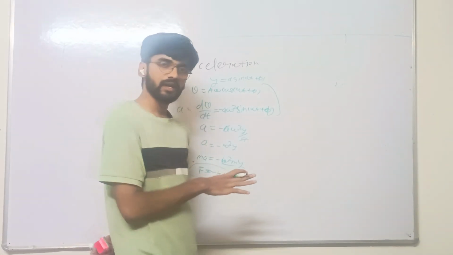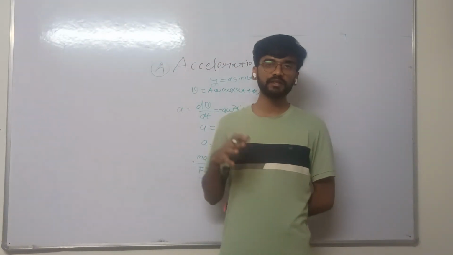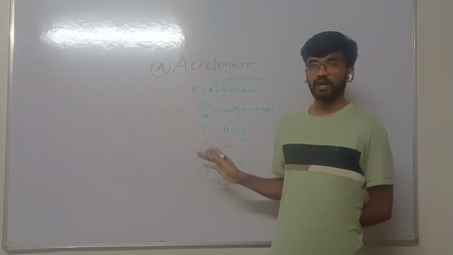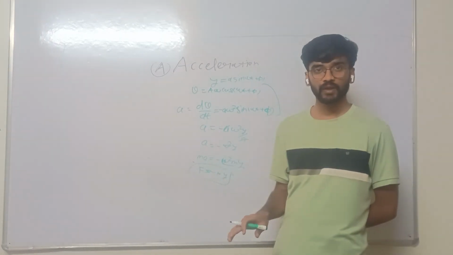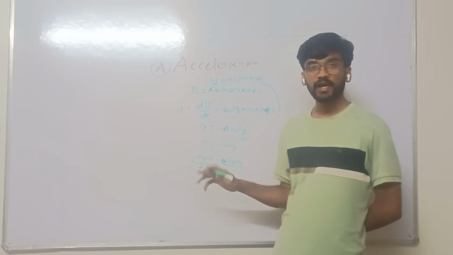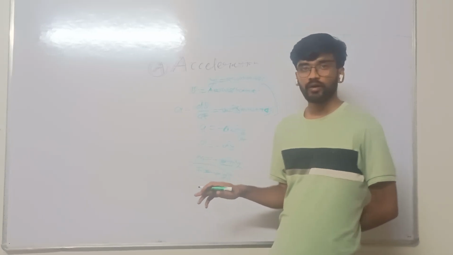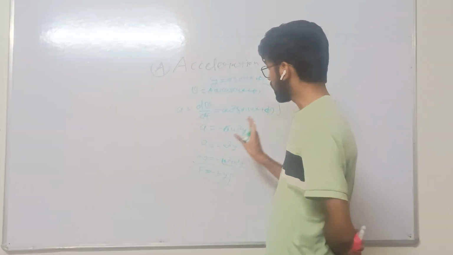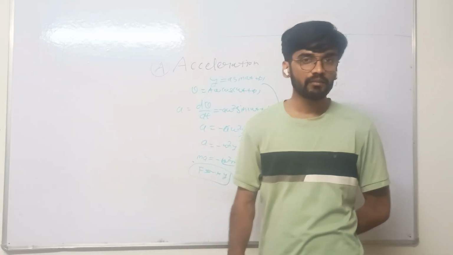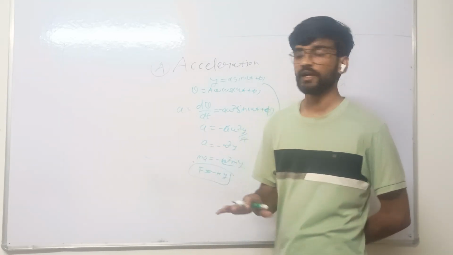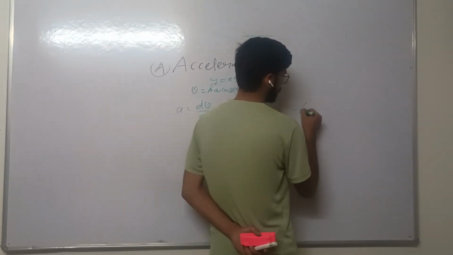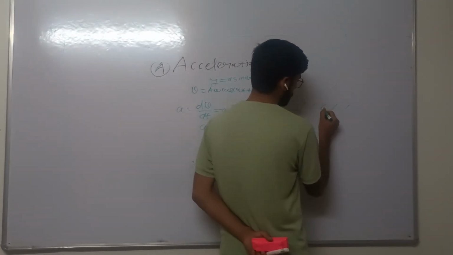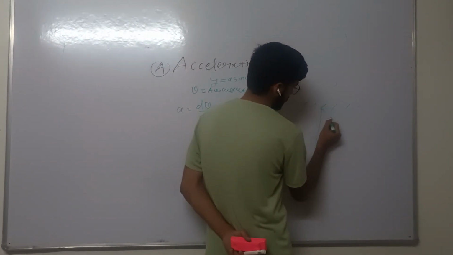It means that during the motion of a particle in simple harmonic motion, a force works. This force tries to bring the particle back to the fixed equilibrium position.